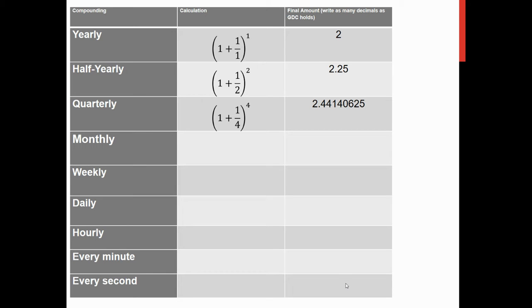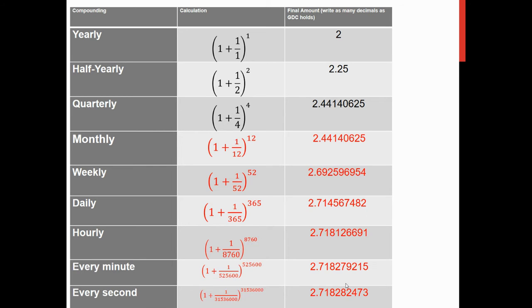Then we would start doing this. Compounding yearly, we're making n equal to 1. Half yearly, or semi-annually, n would be 2. Quarterly, n would be 4, and so on. And he was just calculating what number do I get? So 2, 2.25, then 2.44. Notice it's getting a little bit bigger and bigger. So then when I fill in the rest of the table, watch what happens. Monthly, we type in a 12, weekly is 52, and so on. Hourly, minutes, seconds, so I calculated.